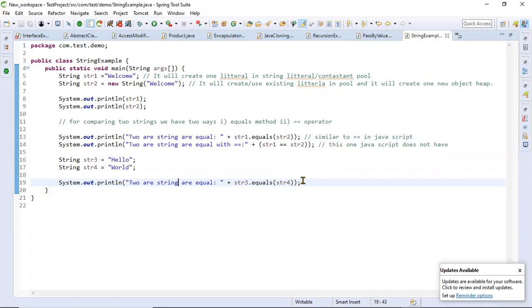So now let's look at this one with the two strings equal.